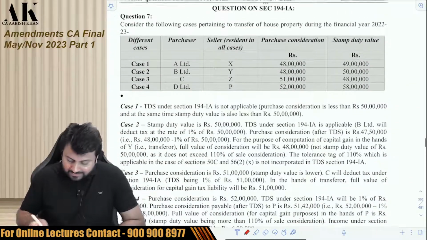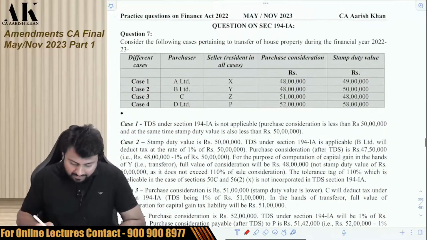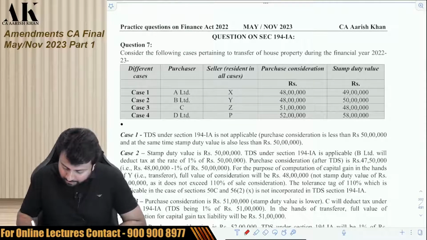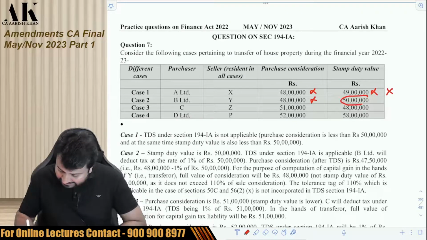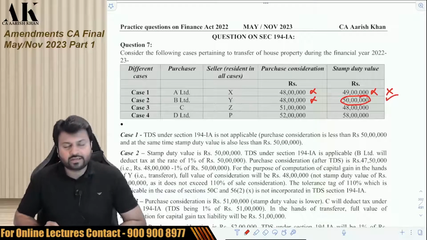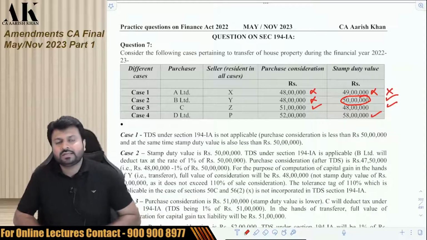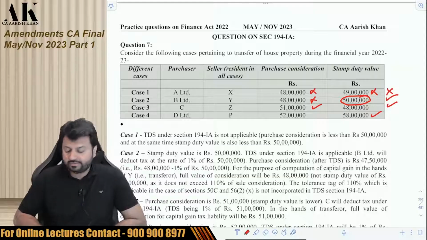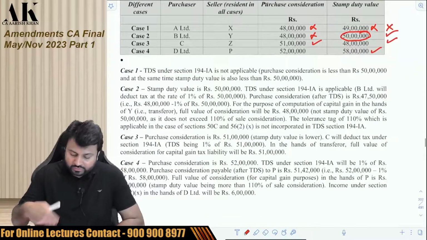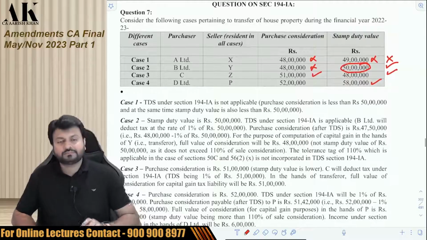Okay. So now this is the question where in the first case both are less than 50 lakhs, so not applicable. Yes, this is less than 50 lakhs, but this is exactly 50 lakhs, so you have to deduct TDS on 50 lakhs at 1%. In the third case, you have to deduct TDS on 51 lakhs, and in the fourth case, you have to deduct TDS on 58 lakhs. Just check it once, and then we'll move ahead with the next one. You can go through the solution below also if you want.